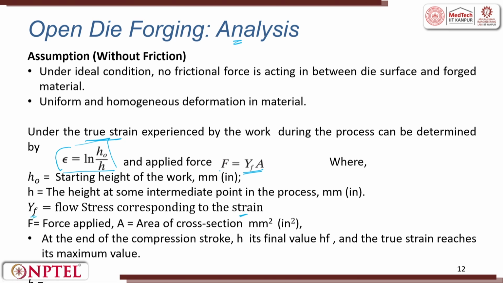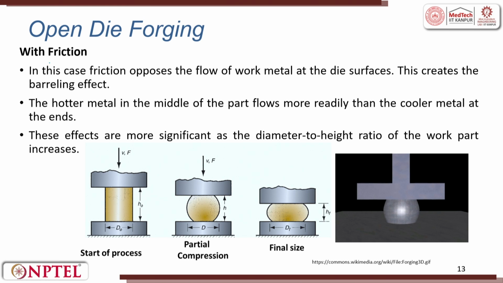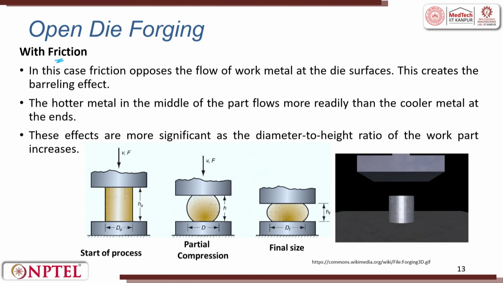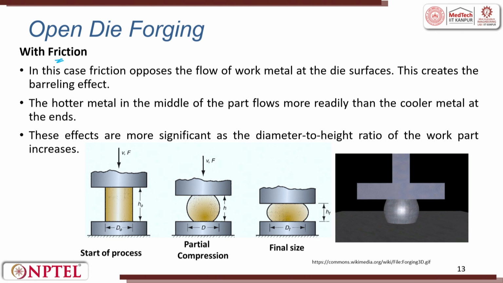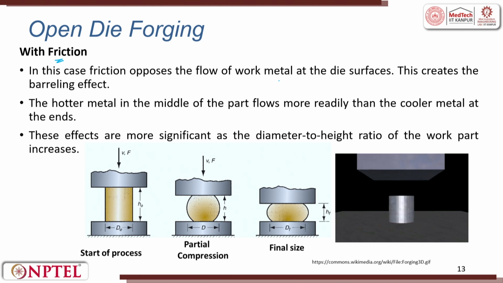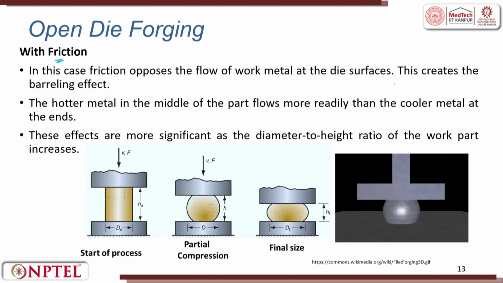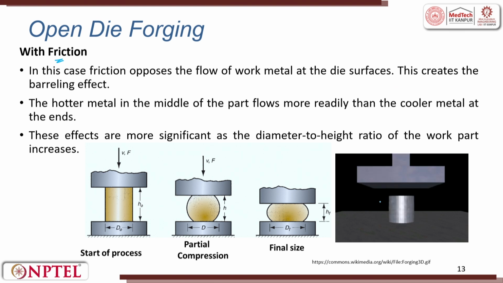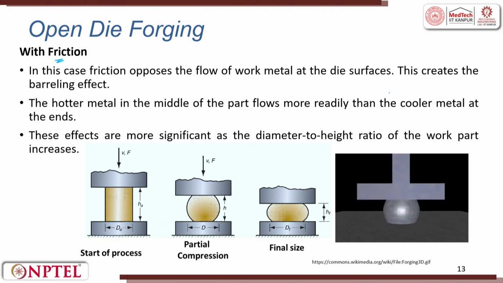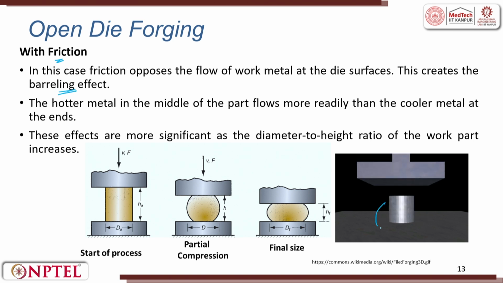The force which is applied is F, and A is the area of the flat surface of the workpiece which is getting hit. At the end of the compression stroke, the height is hf and the true strain reaches a maximum value. When there is friction, what happens? In the case when there is friction, the flow of the metal at the die surface is opposed by the friction. This creates a barreling effect. This is called the barreling effect.